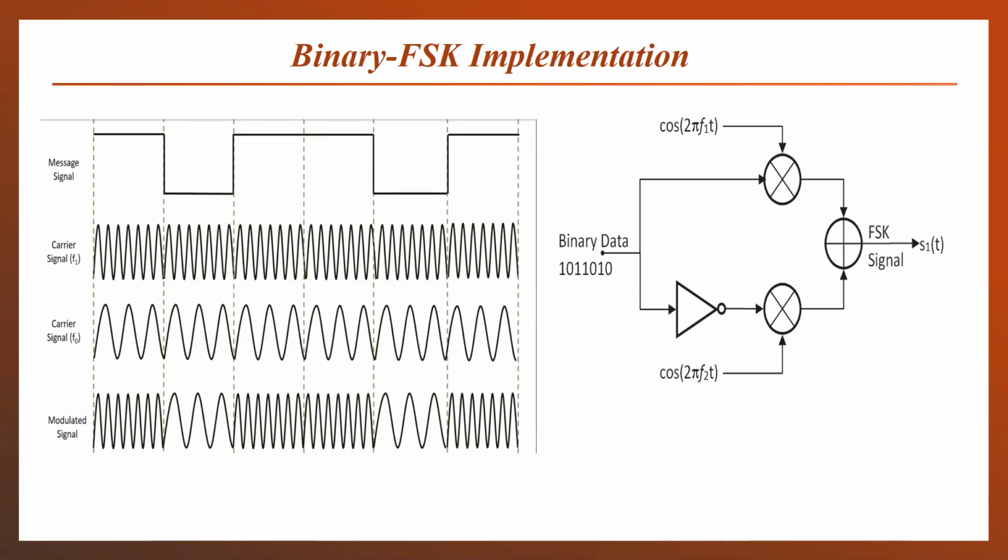So here is the binary FSK implementation. How to implement the binary FSK modulation scheme? We have seen in the previous diagram that the frequency is deviated either to a high level or a low level according to whether the bit is 1 or 0 respectively.